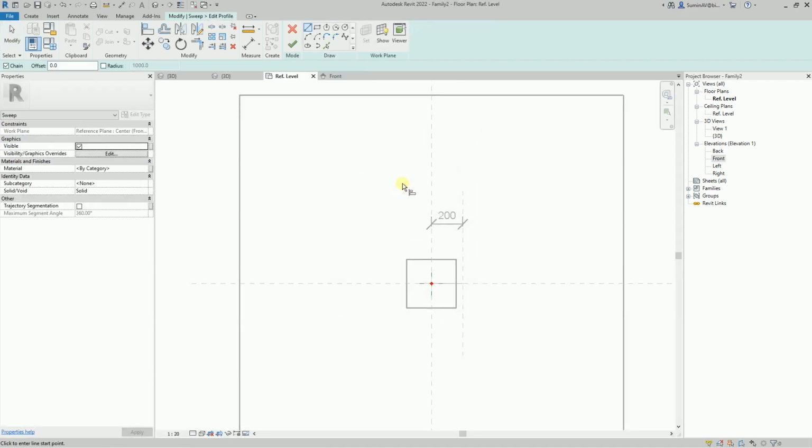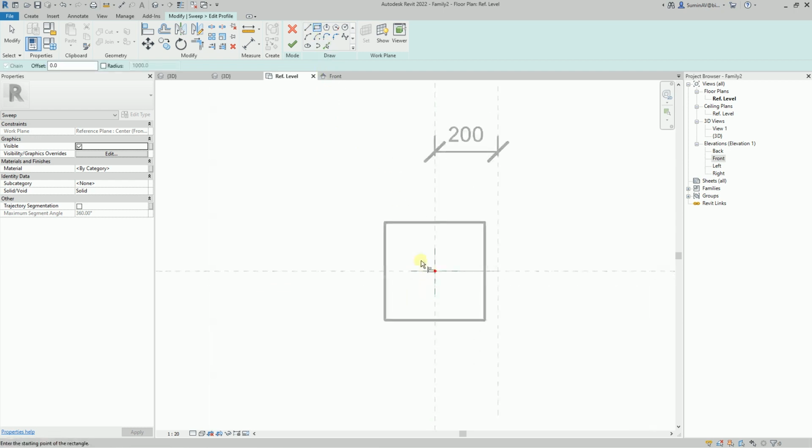The profile will also be rectangular. Parameterize it in the same way as the door handle base.